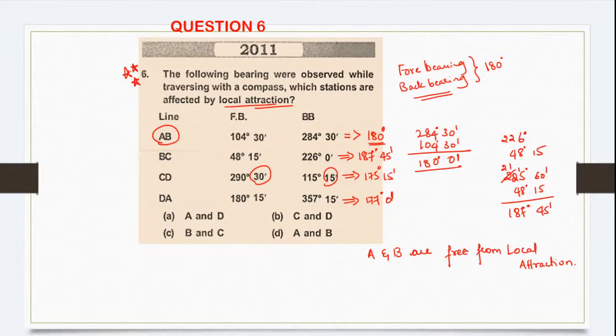So A is not affected, B is not affected, you know that. So in this option you have A, so this will not work out. In this option C and D, so this option B is the correct answer. Because here A and B is there, this is also not correct, and here B is there, this is also not correct. Is it clear? Okay, let's move on to the next question.